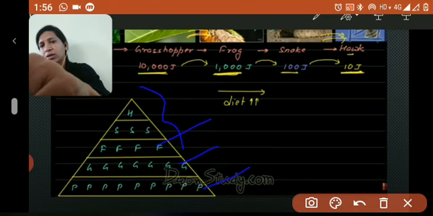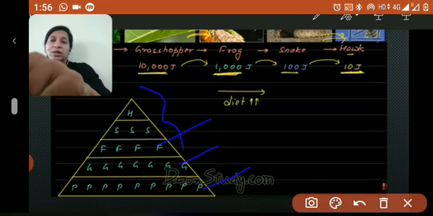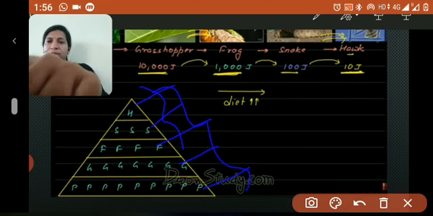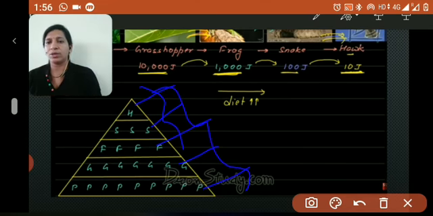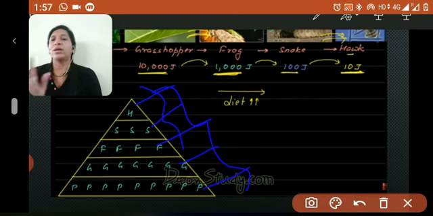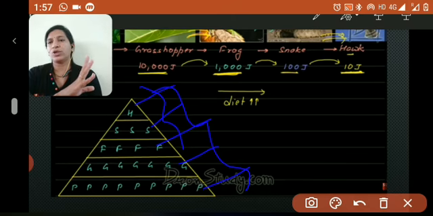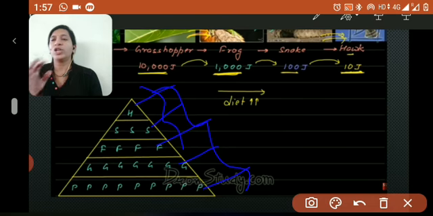Frogs are fewer than grasshoppers, and frogs are more than snakes and hawks, the same process. So in this way we should observe that in our environment the producers are more, and if you go to the top consumers, they are very few. So it should be like this.